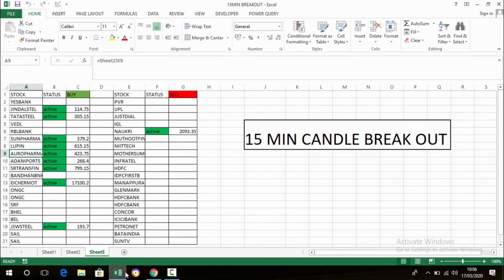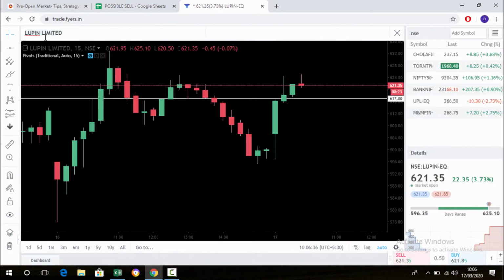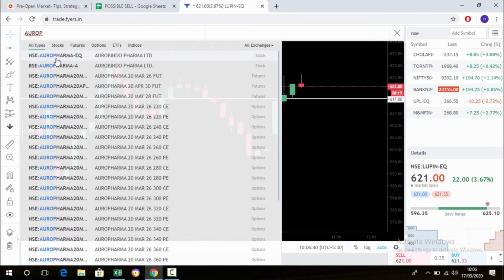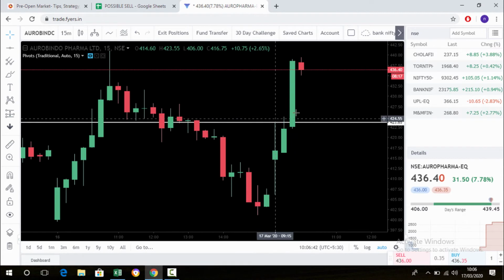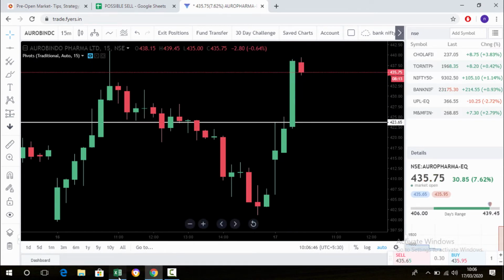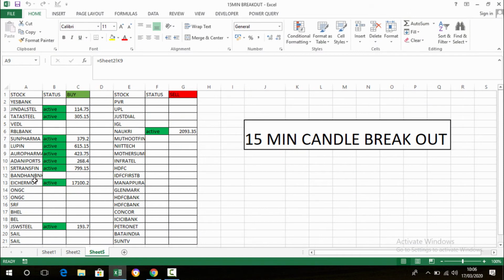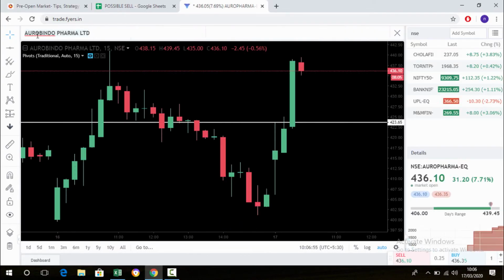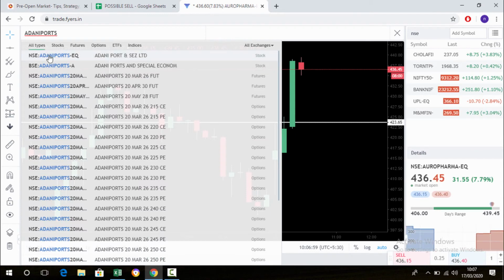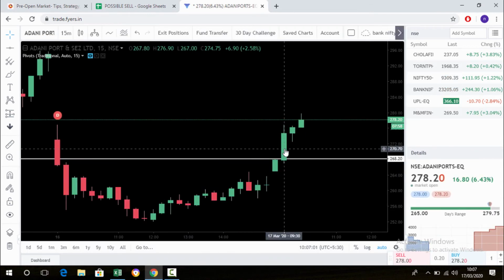Ajanta Pharma. See, Ajanta Pharma, huge movement. SRF Transfin. Next one is Adani Ports. See, Adani Ports, once it breaks, it's going up.